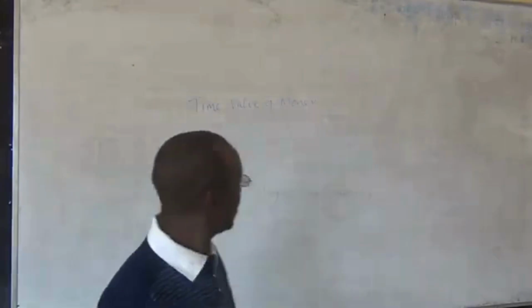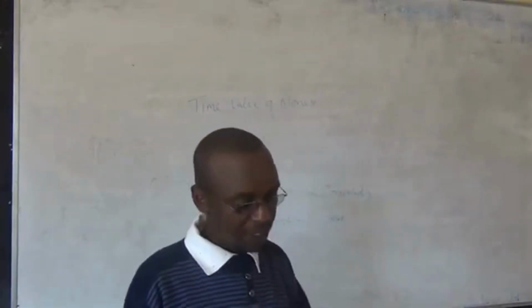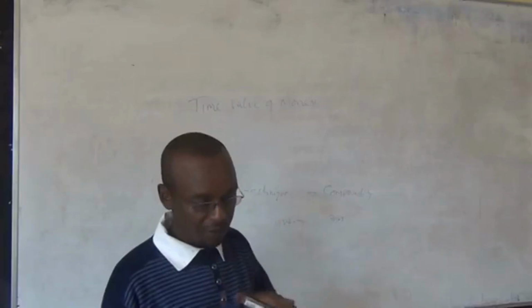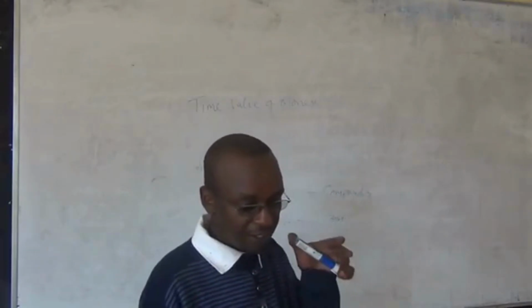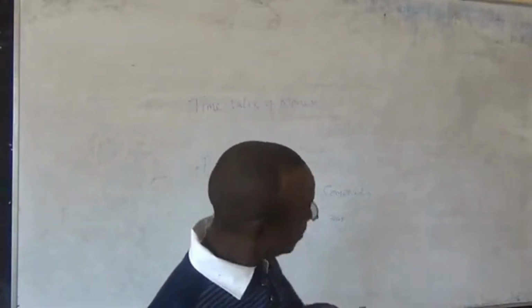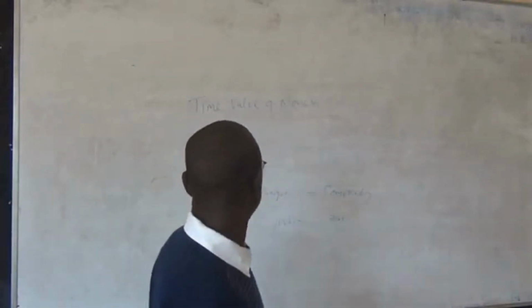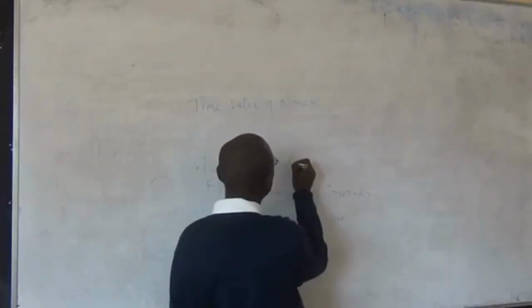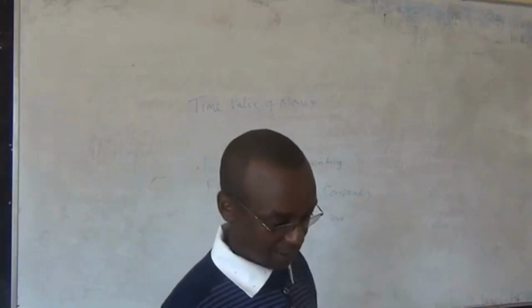And then there is present value. So present value, it measures each cash flow at the start of the project. So the present value is the current value of a future amount. So when we want to know the present value as of now, what do we use? Discounting. Compounding and discounting techniques.